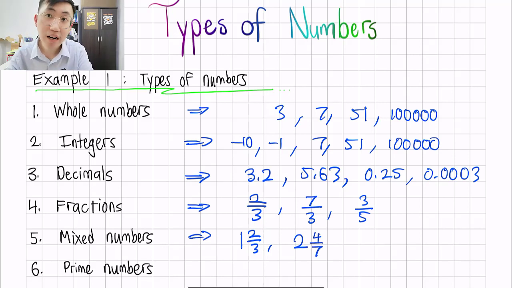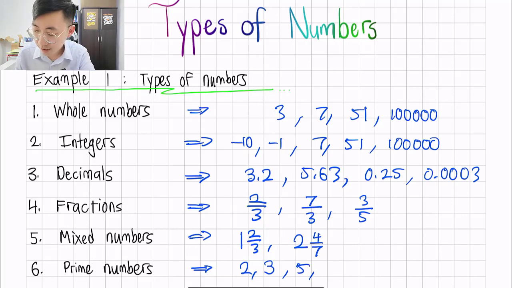Now the last one is prime numbers. Prime numbers are numbers that divide by 1 and also itself only. So there are actually 2 conditions here. The first prime number that you need to memorize is 2, because 2 can divide by 1 and 2, which is itself. The next prime number is 3. So 3 can divide by 1 and 3 only, right? So the next prime number is 5.